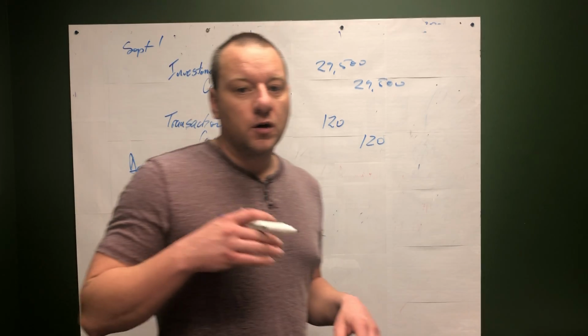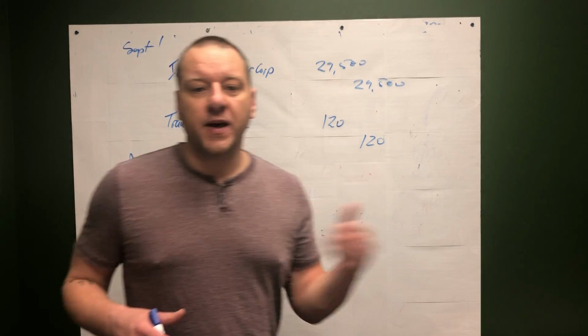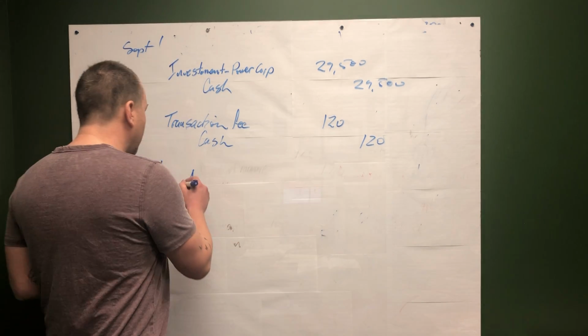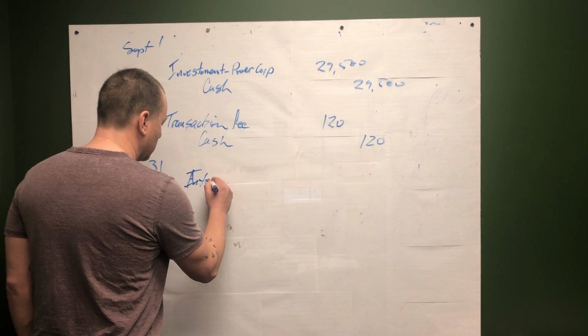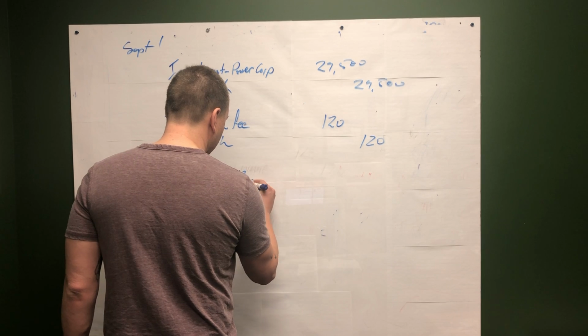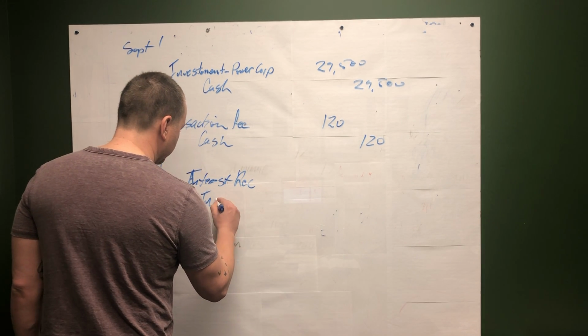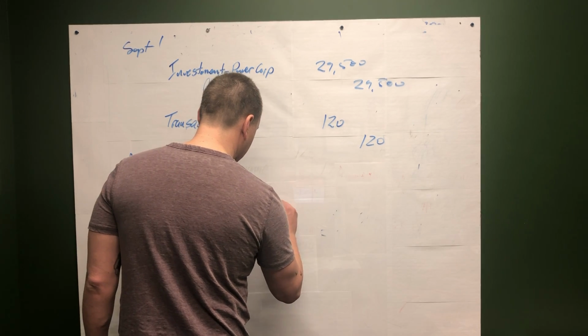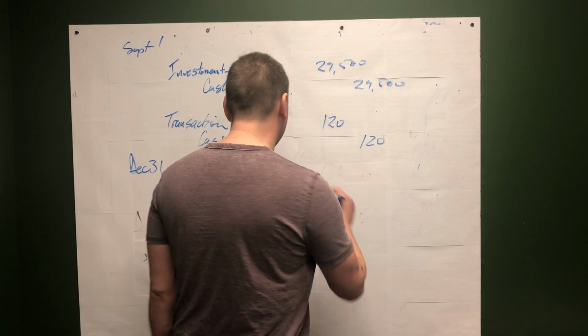However, the company is not going to pay us until February 28th. So we'll debit interest receivable, credit interest income. In this case, it's $700.